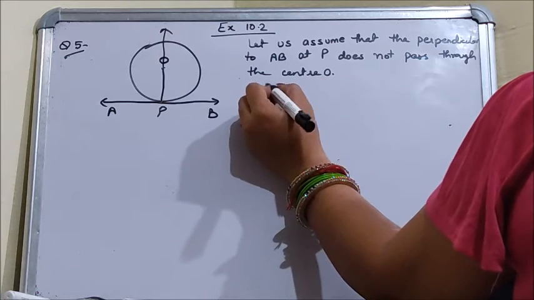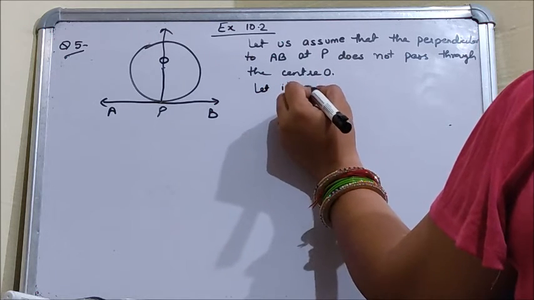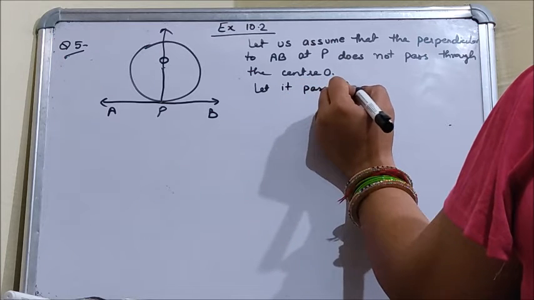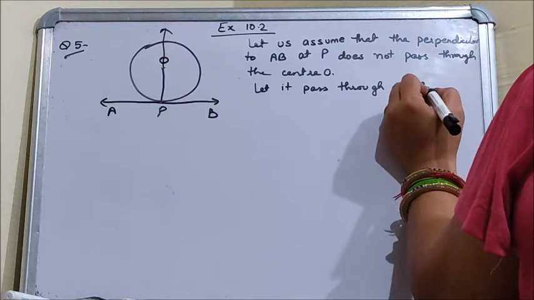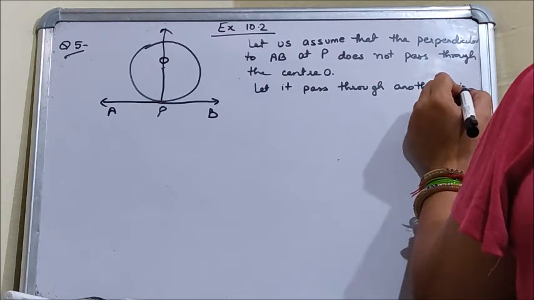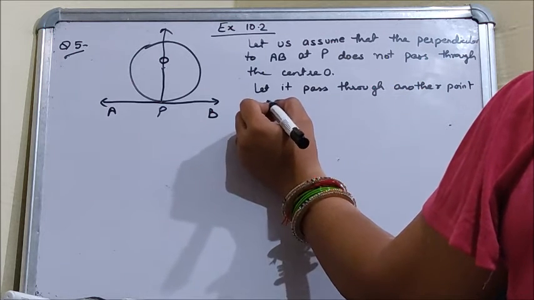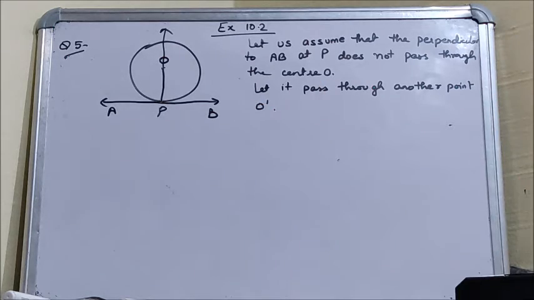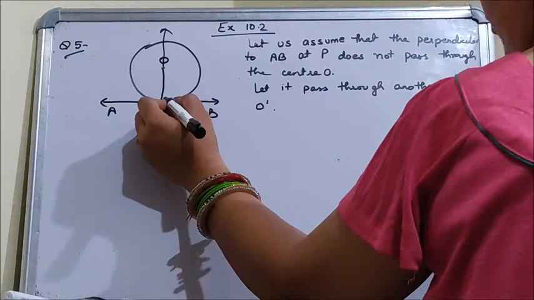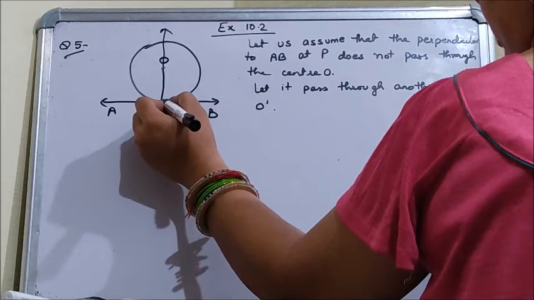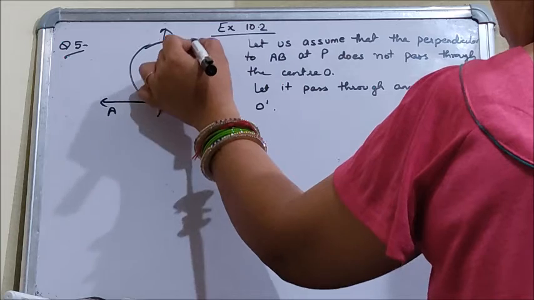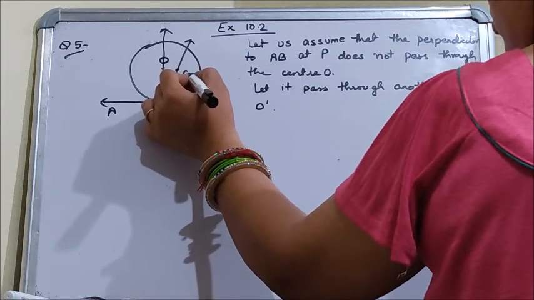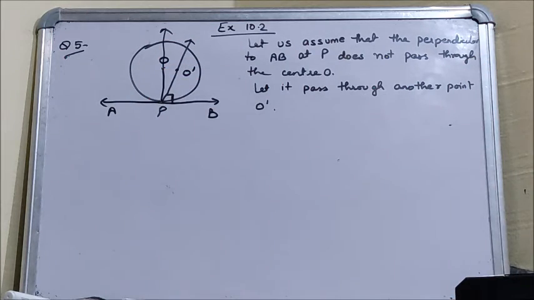Let it pass through another point that we are taking as O dash. So we have taken that the perpendicular at the point of contact passes through O dash.